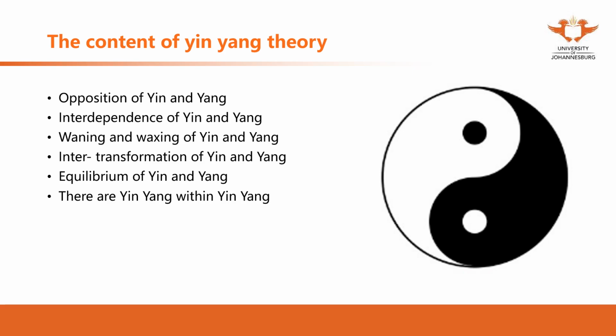And the sixth, yin and yang within yin and yang. The reason why I said 5 or 6 contents here is because the yin and yang within yin and yang is actually similar to the aspect we have discussed, the relativities of yin and yang. So there are 4 we're going to introduce.